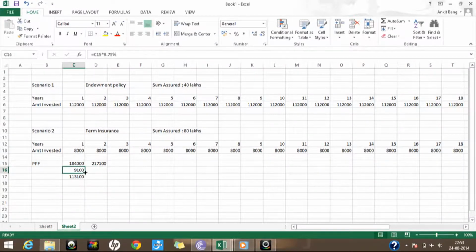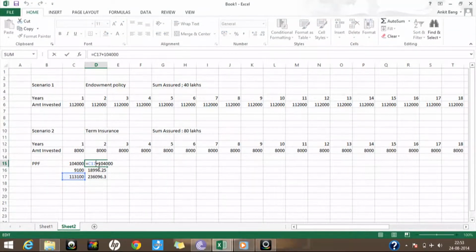So I'll just drag it here, see, like this. Now I'll fix this cell. I've written here 1,04,000 rupees, so this 1,04,000 will be invested every year.